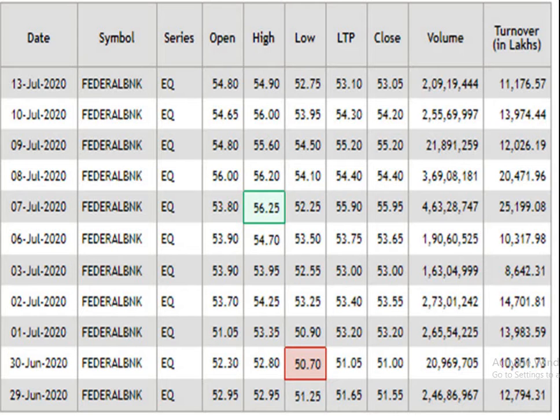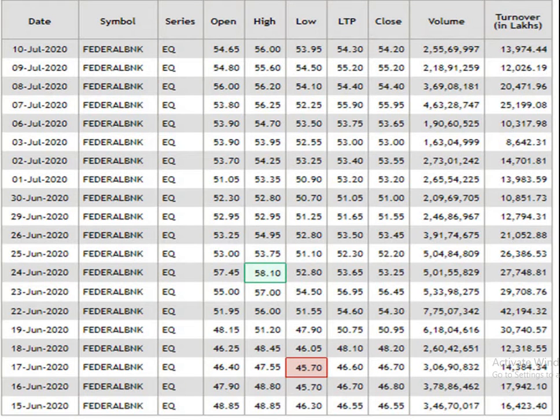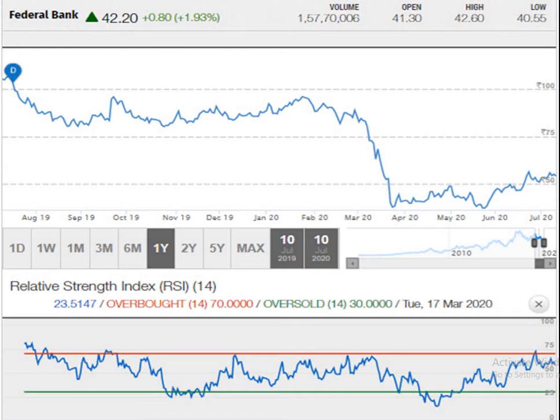This is the 15 days data analysis. According to the 15 days data analysis, the resistance point is 56.25. The support level is 50 rupees 70 paisa. The traded volume is pretty decent. According to the 1 month data analysis, the resistance level is 58 rupees 10 paisa. Support level is 45.70.